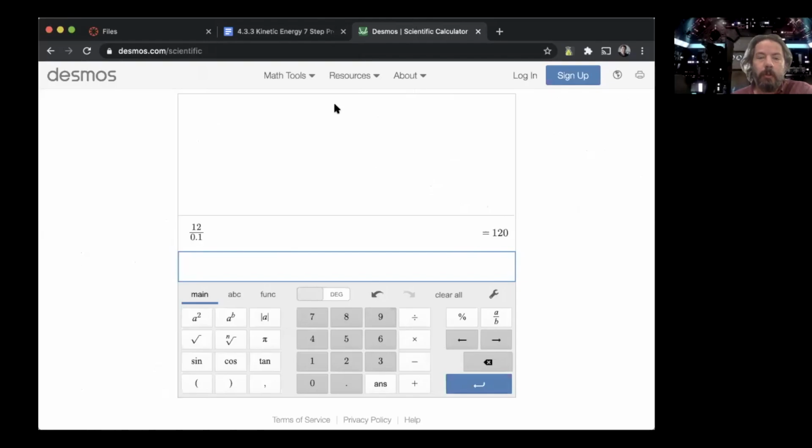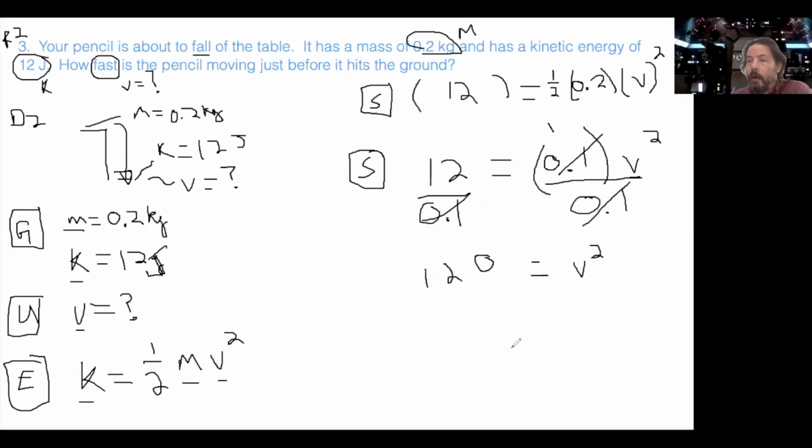Okay, so let's go back to our problem. Now, we are not looking for V squared, we are looking for V. To undo the squaring, we have to do what's called the square root. So we're going to put the square root symbol over both sides. If you do it to one side, you have to do it to the other side. The square root of V squared is just V. And now we have to do the square root of 120.